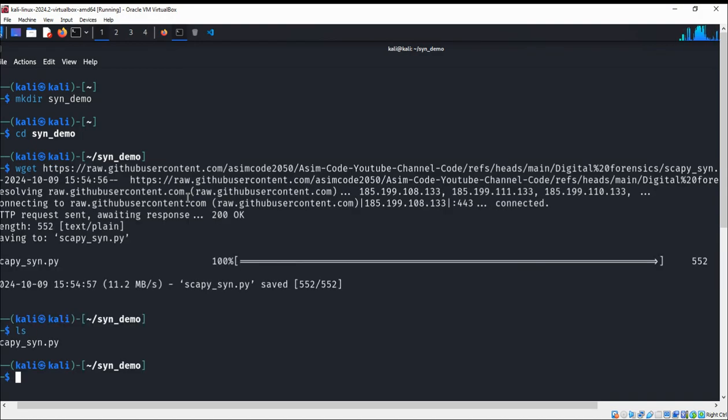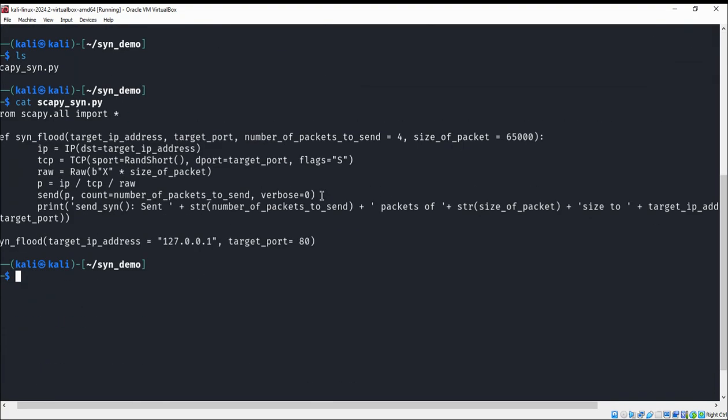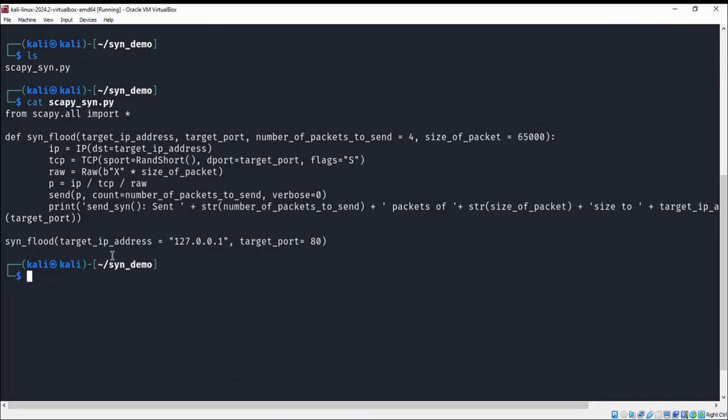Okay, so we can do ls, and just to look at the content of this file, scapy syn.py. So we got our script. The important thing to note over here is the target IP address, which is the localhost address. So we need to run a web server, and the target port is 80. So this script will send a SYN flood to a web server running on this address and this port.